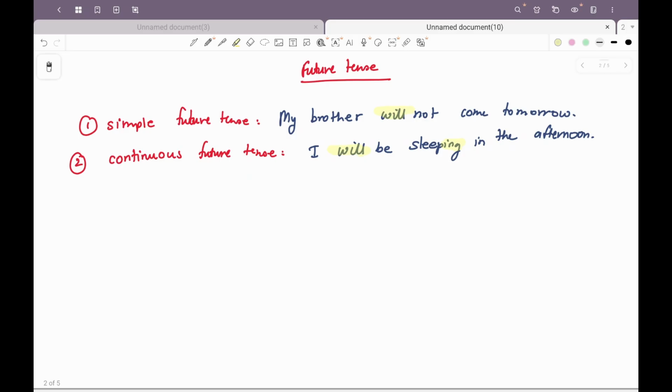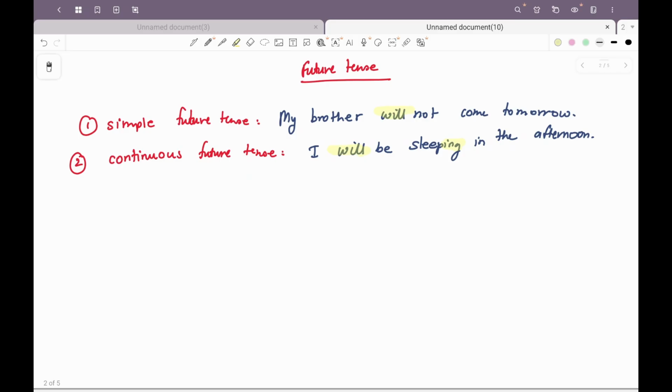So will be visiting talks about it being in the future continuous tense, and it is talking about an action that is going to be happening in the future. An action expected to happen in due course in the future will also use the future continuous tense. And the last condition is a future action of longer duration interrupted by a shorter action of the future, which means two actions will be spoken about in a sentence. The first one will be longer, the second one will be shorter.